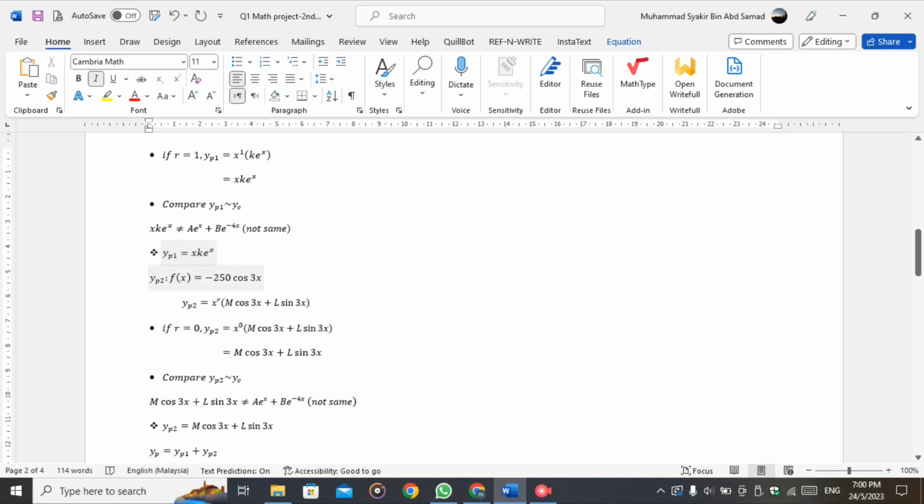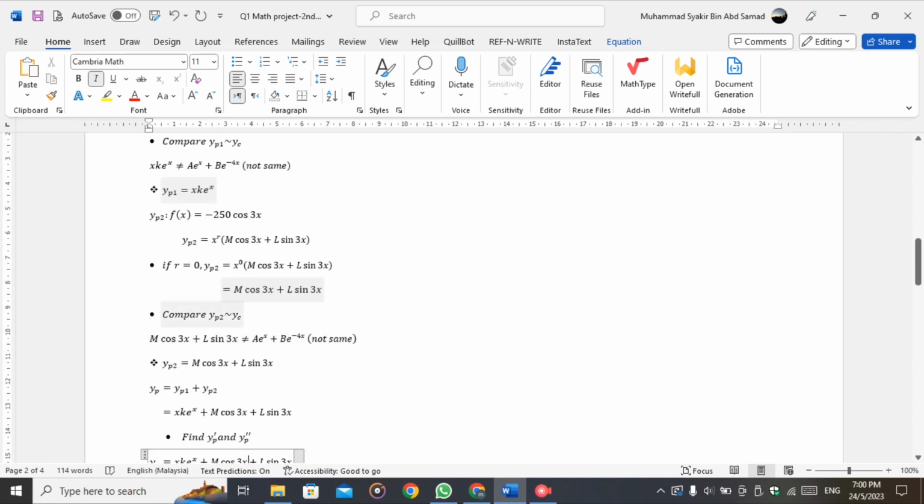Next, for yp2, f(x) is −250 cos 3x. We get the general solution x^r (m cos 3x + l sin 3x). If we put r = 0, we get m cos 3x + l sin 3x.